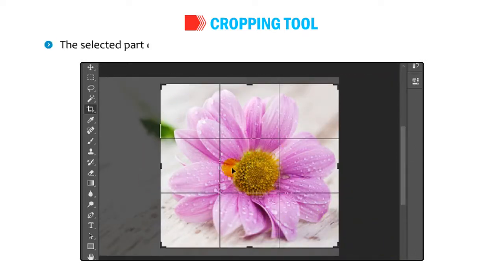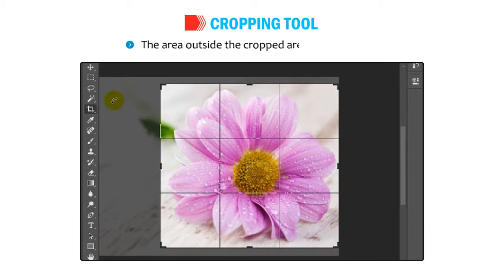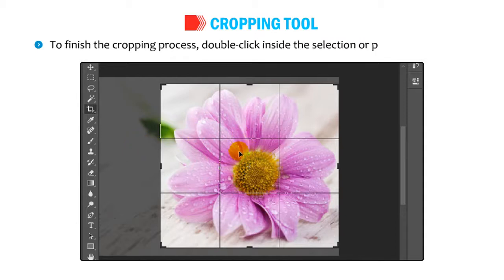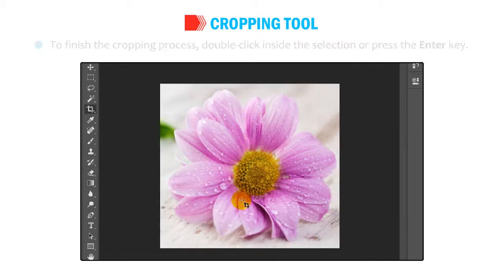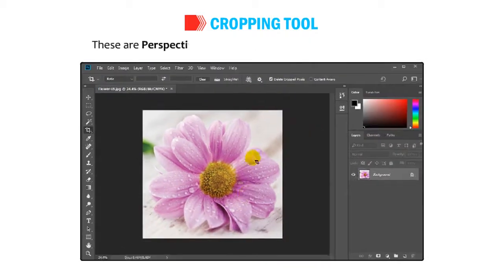The selected part of an image within your selection is known as the cropping area. The area outside the cropped area appears dark. This is called a shield. To finish the cropping process, double-click inside the selection or press the Enter key. You will find that the selected image is cropped. Photoshop CC provides a variety of crop options in the options bar. These are Perspective Crop tool, Slice tool and Slice Select tool.